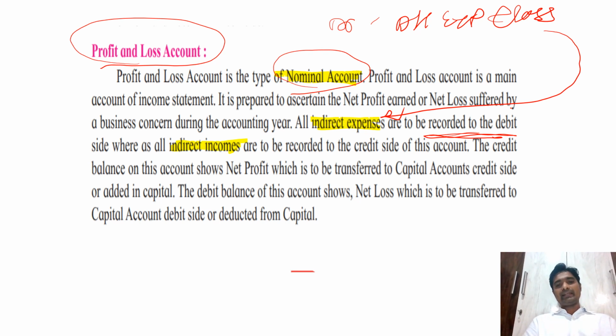And the same with indirect income, meaning income which is not from the production. If our main business is to make furniture, then whatever incomes we get by making or selling furniture are called direct income.